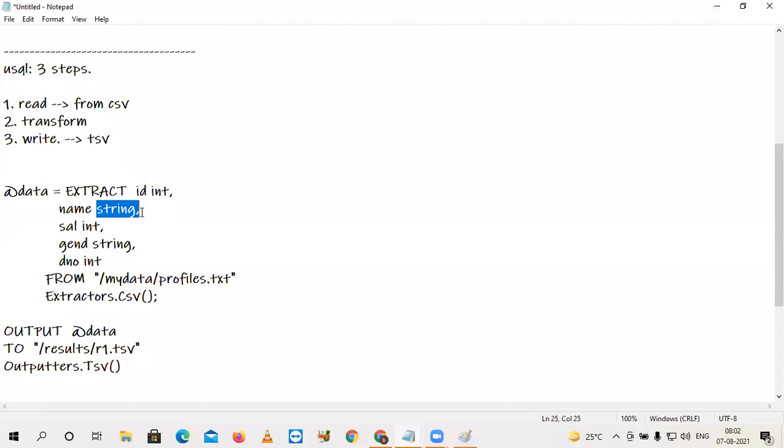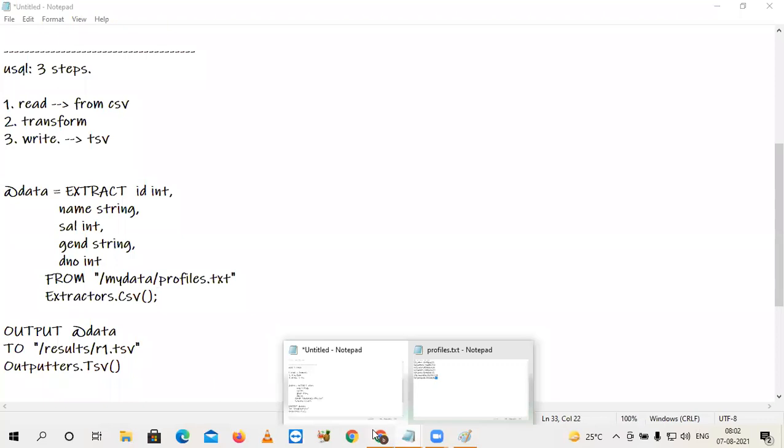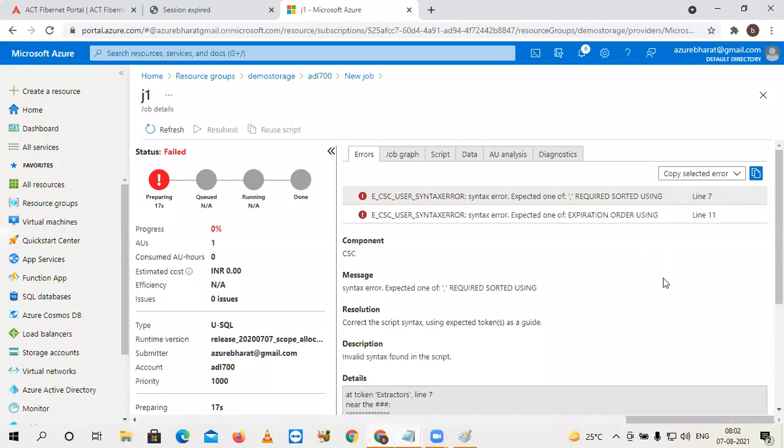Tomorrow's session I dedicate completely to covering all data types. Today I will show you some basic transformations. There might be some syntax error.